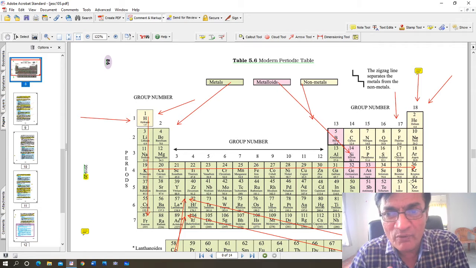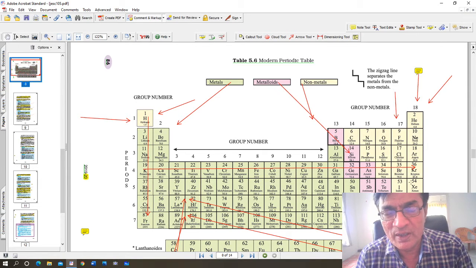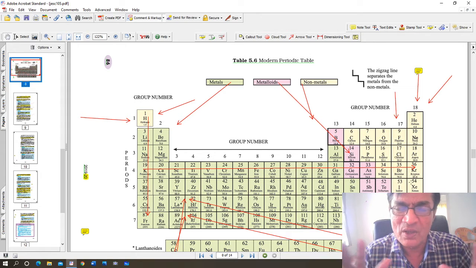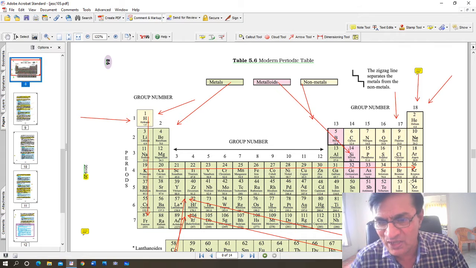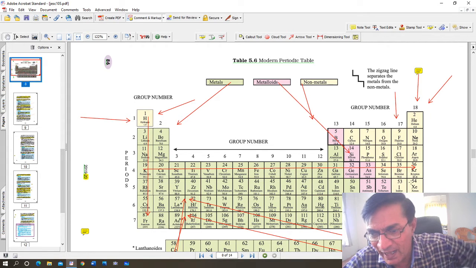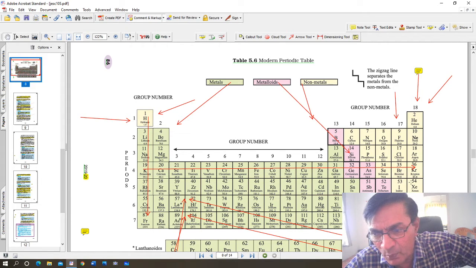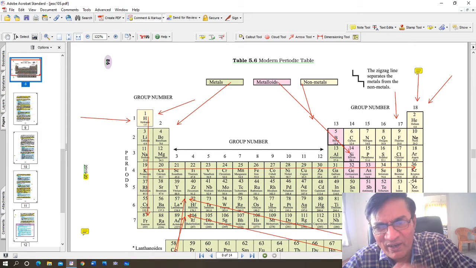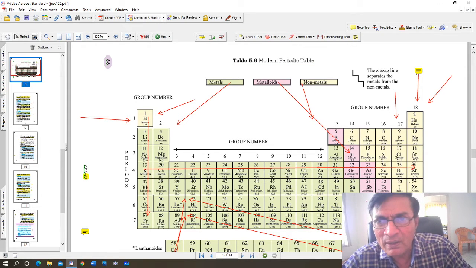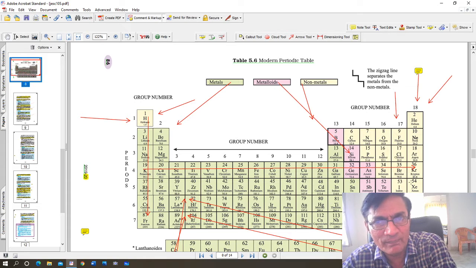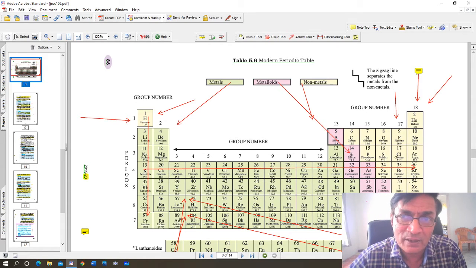And in between you will find semi-metals or metalloids. Semi-metals or metalloids are elements which have the properties of metals as well as non-metals. You see boron, silicon, arsenic, germanium, and antimony, tellurium, polonium, those in pink color, they are all classified as metalloids, they are semi-metals. Partly they have properties of metals and partly non-metals. But in general, metallic character goes on decreasing, and non-metallic character goes on increasing.